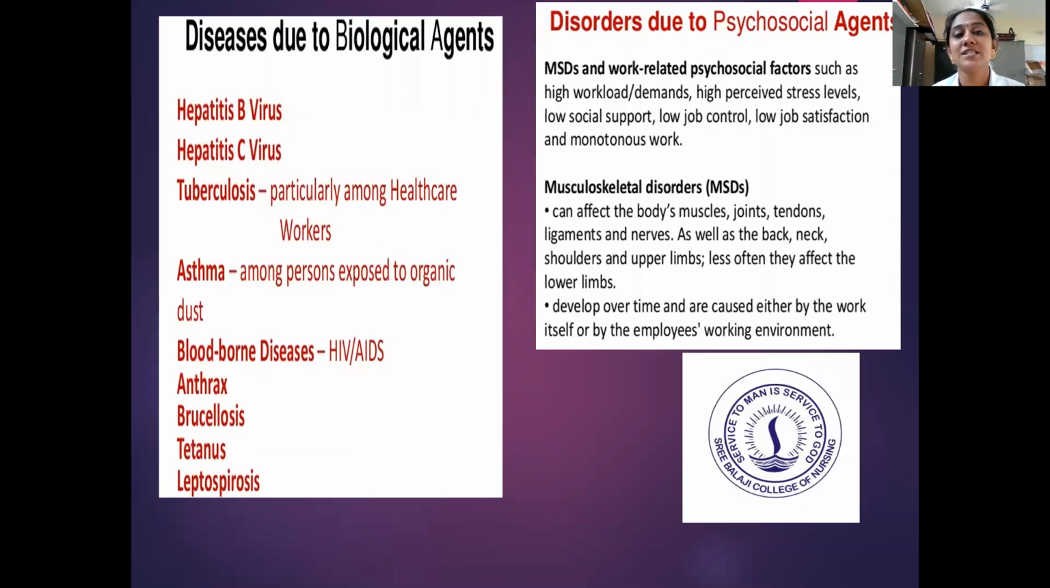Now we'll see the diseases due to biological agents. The diseases due to biological agents are hepatitis B, hepatitis C, tuberculosis, asthma, bloodborne diseases, anthrax, brucellosis, tetanus, and leptospirosis.